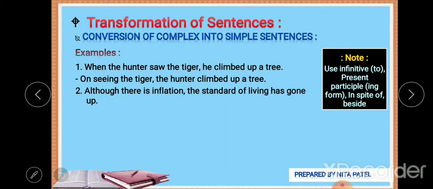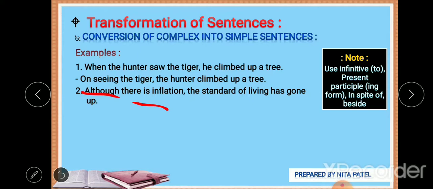Although there is inflation, the standard of living has gone up. Now it is a contradictory situation, that is where we use although: there is inflation but still the standard of living has gone up.